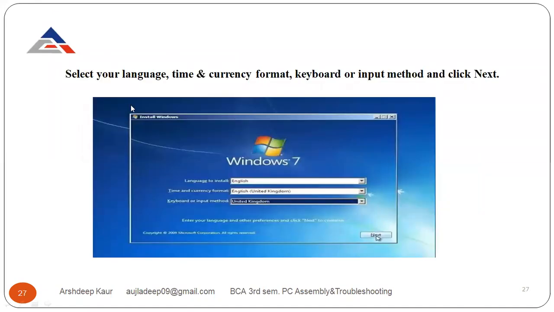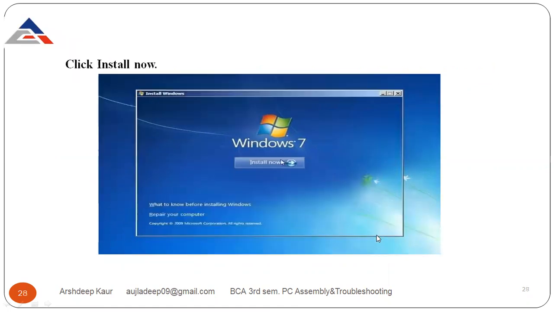Windows. Select your language. You can select any language. It has a drop down list. You can click on it and get multiple options and select the language according to your requirement or your choice. Then select the time, currency format, keyboard or input method.